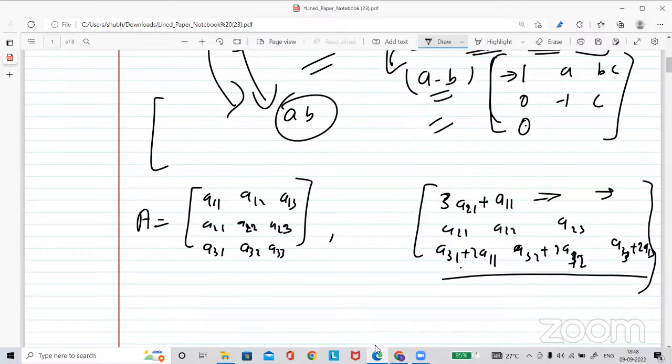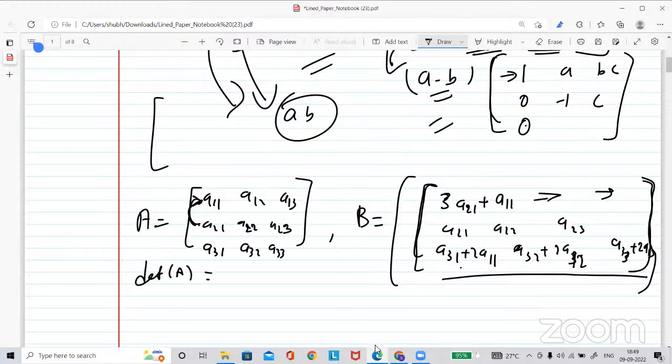Whatever matrix you are getting, if you calculate the determinant of it, you already know that if you multiply a row with a number and then add it to another row, the determinant will be exactly the same, right?